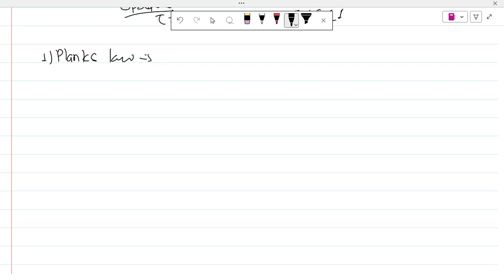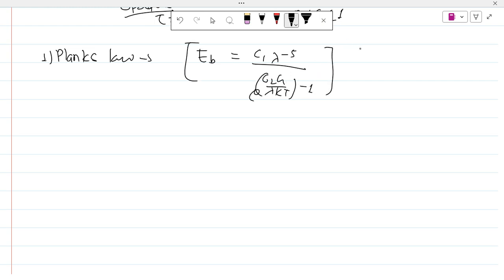It states that EB equals C1 lambda to the power minus 5 times e to the power C2 over lambda T, minus 1. This is our Planck's law, where C1 and C2 are constants, C1 being 3.72 times 10 to the power minus 8, and C2 is 1.44 times 10 to the power 4. Okay, this is our Planck's law.